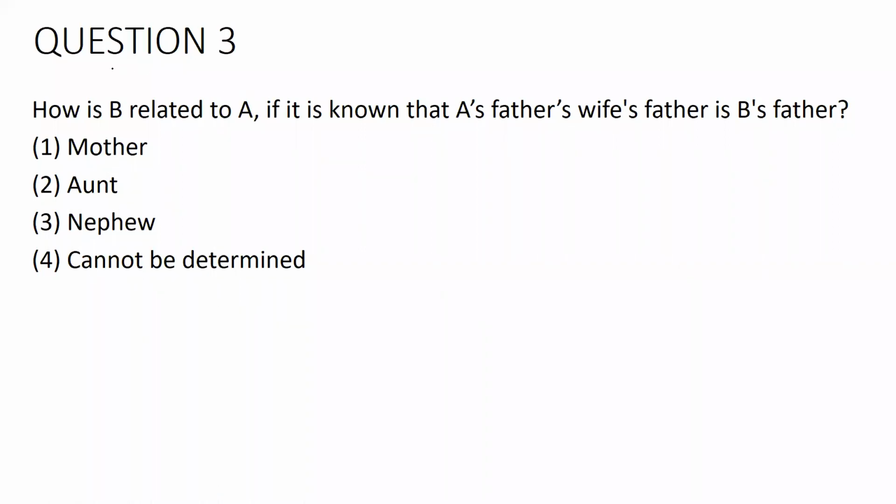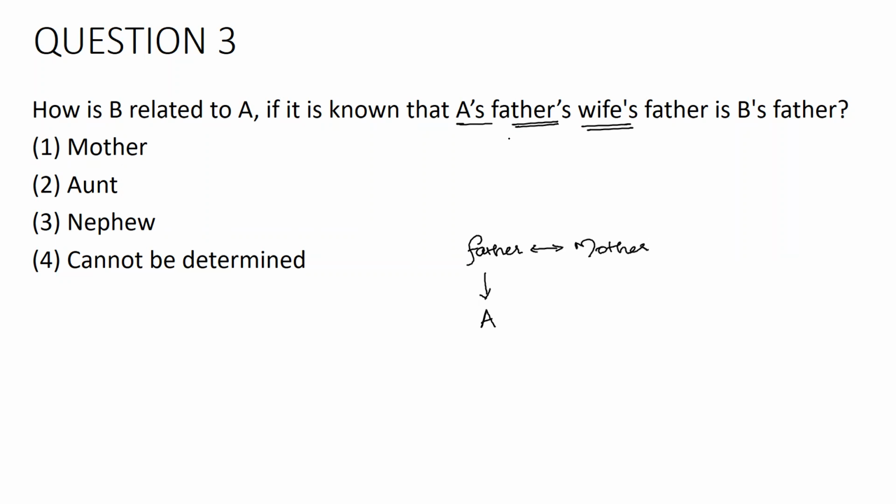So my dear students, let us consider the third question now. Here it is asked, how is B related to A if it is known that A's father's wife's father is B's father. So we have got A's father, A's father's wife, okay, is none other than A's mother.